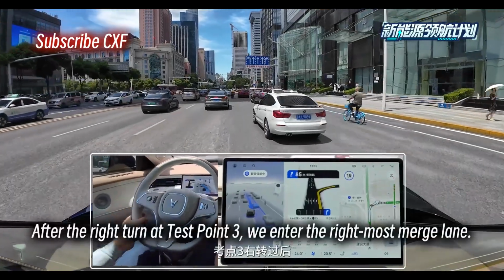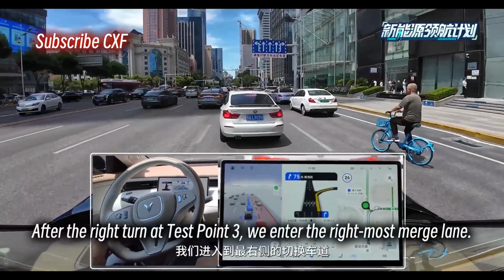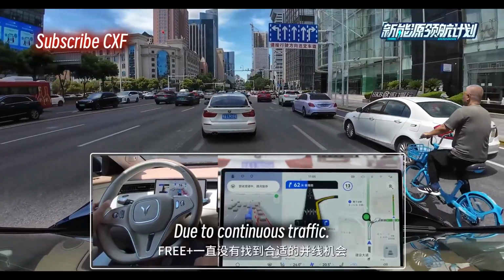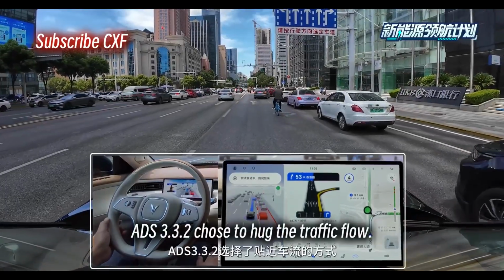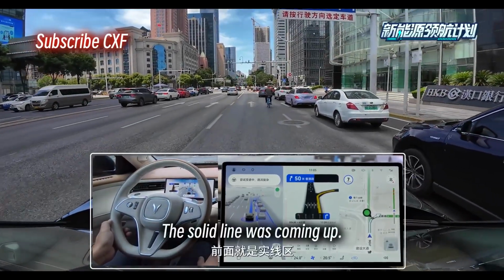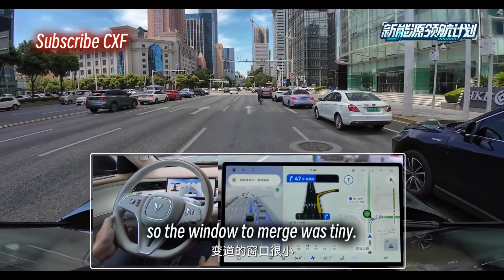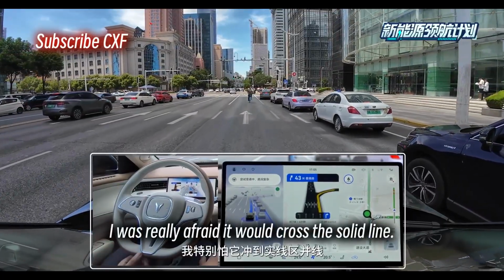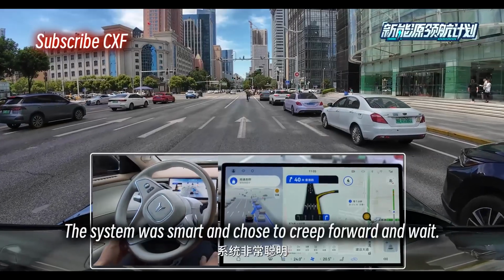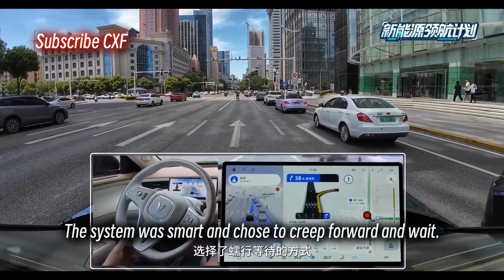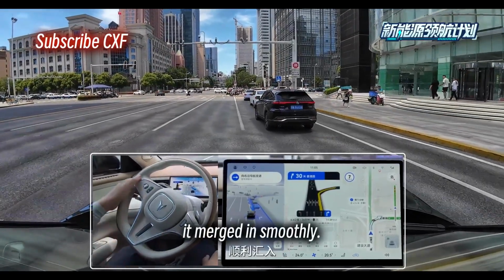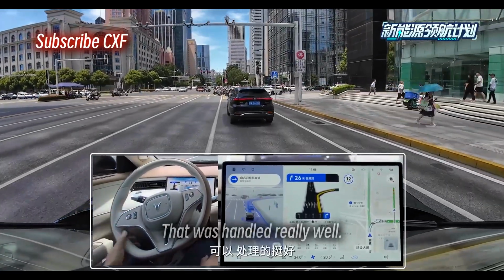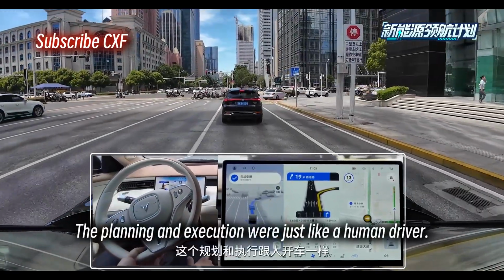After the right turn at test point 3, we enter the rightmost merge lane. Due to continuous traffic, the 3 Plus couldn't find a good opportunity to merge. With ADS 3.3.2, the solid line was coming up, so the window to merge was tiny. I was really afraid it would cross the solid line. The system was smart and chose to creep forward and wait. After the Toyota passed, it merged in smoothly. That was handled really well. The planning and execution were just like a human driver.